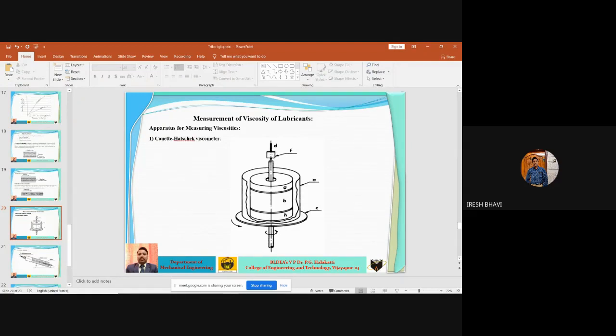How is this measured? They send a beam of light onto this mirror, and when B rotates, the mirror also rotates. When the mirror rotates, the beam of light falling on it also deflects. The angle of deflection, theta, is measured, and that angle of deflection is directly proportional to the viscosity of the lubricating oil used. Okay.